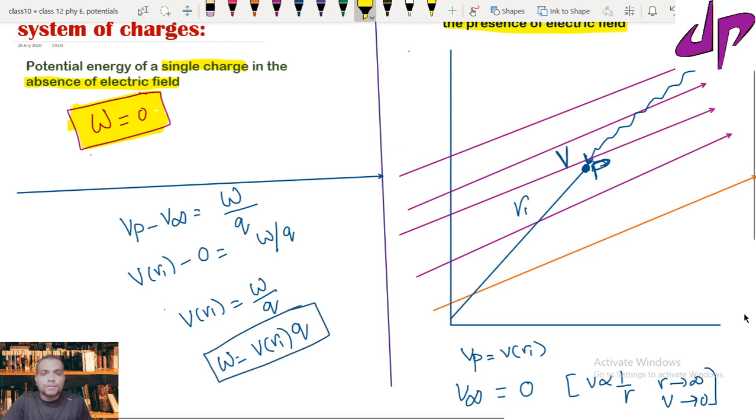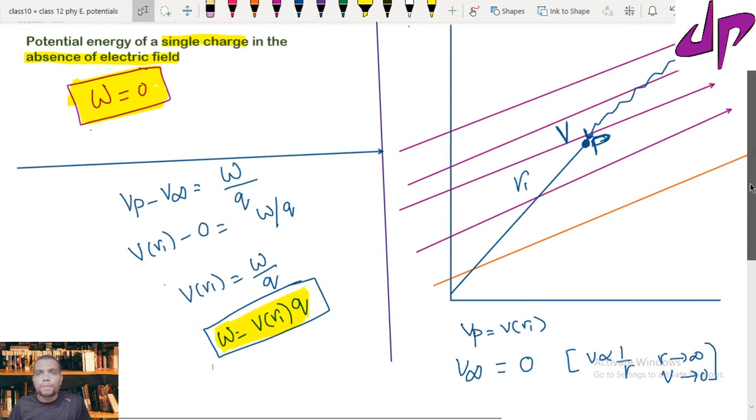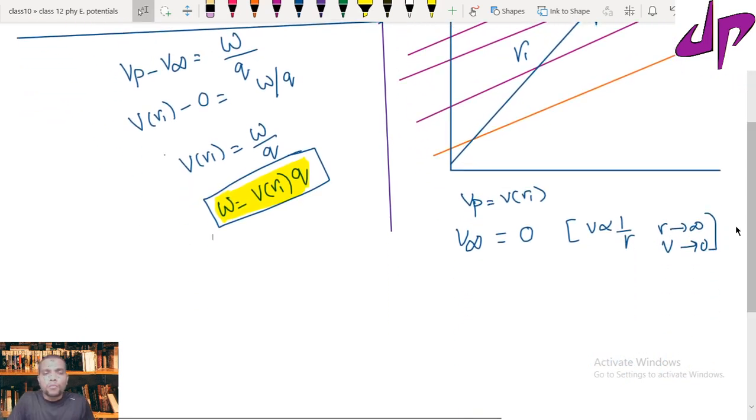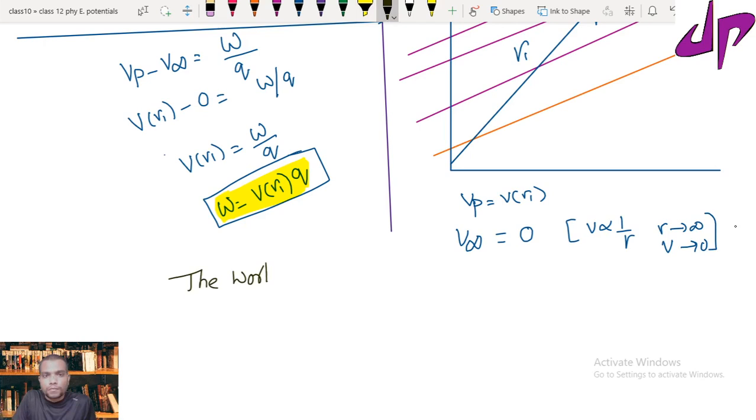This is the work we need to do to bring a charge from infinity to location P within the electric field. This work done is stored in the form of potential energy. The work done is stored as the potential energy of the charge.